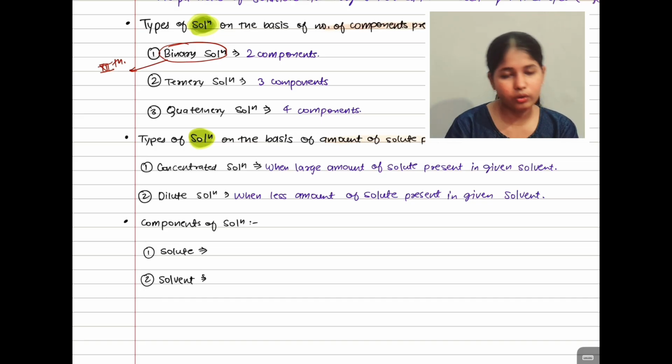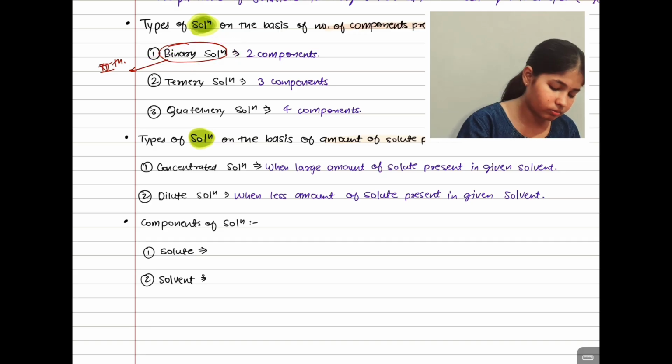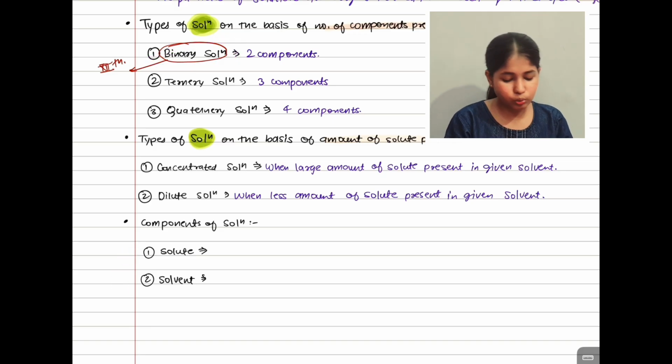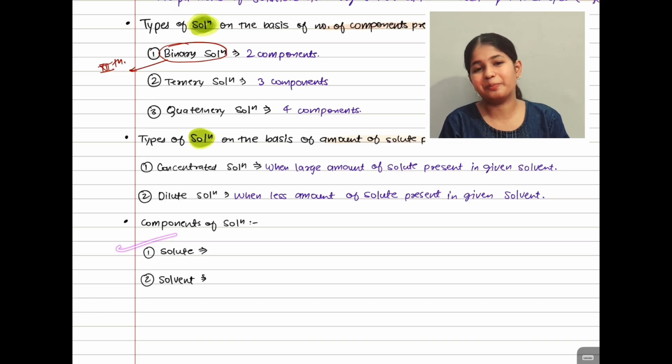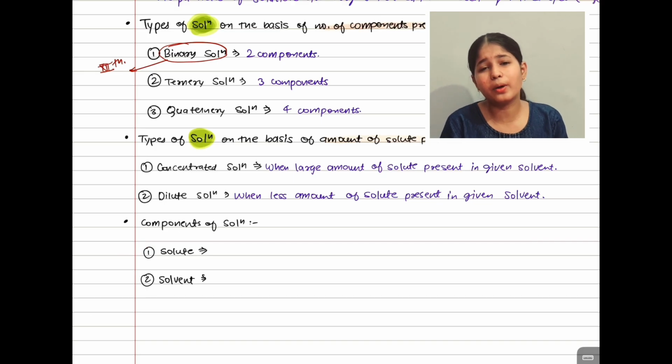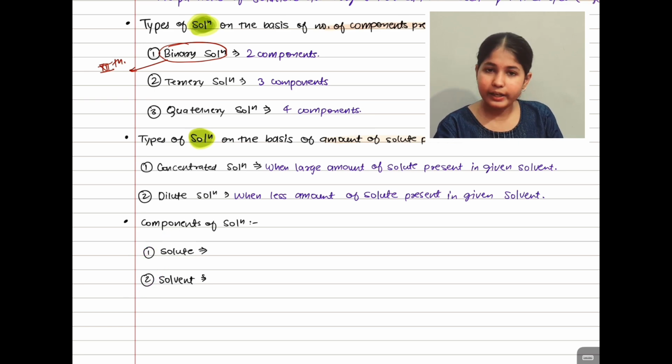As we are only studying binary solutions in this class, there will be two components. I know you all have an idea about this from previous classes, but let's revise it because we are starting from the very basics.